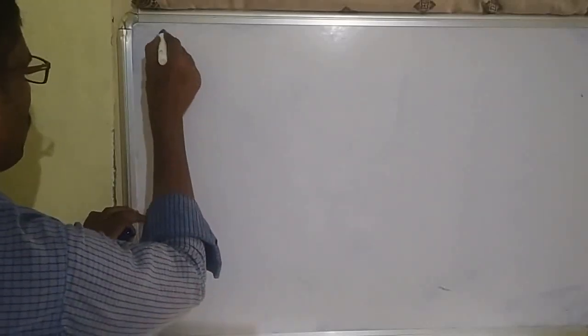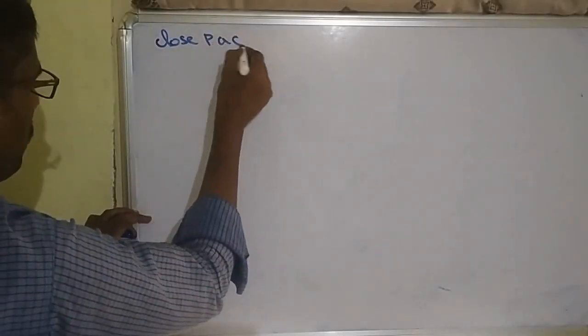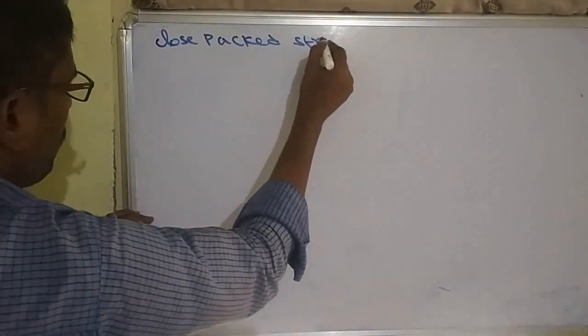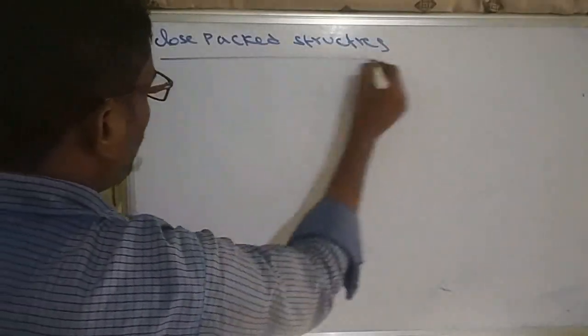So the next topic is close packed structures.